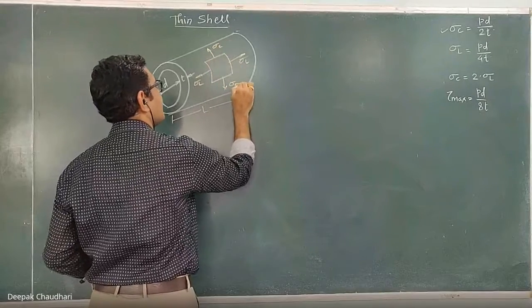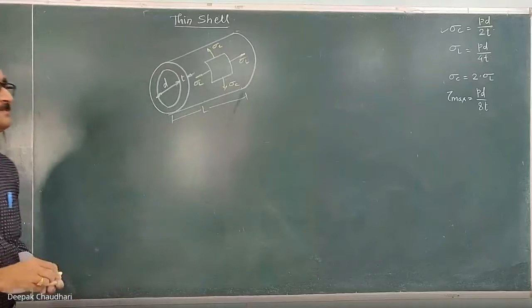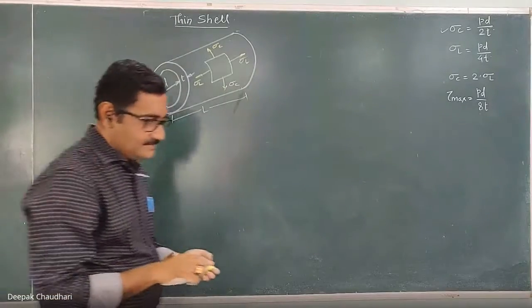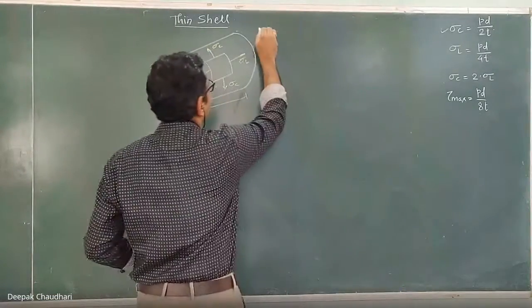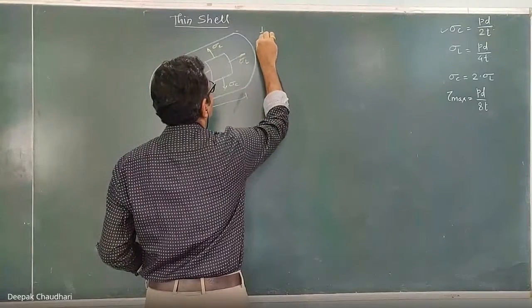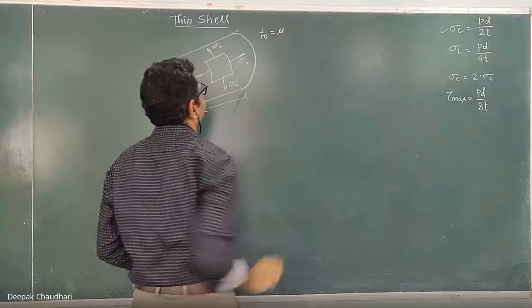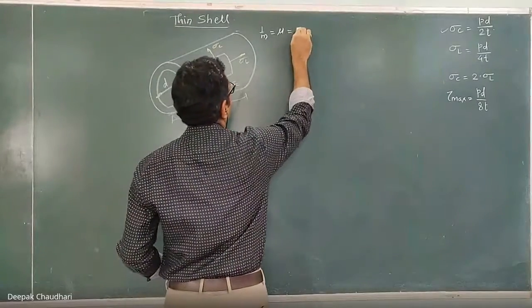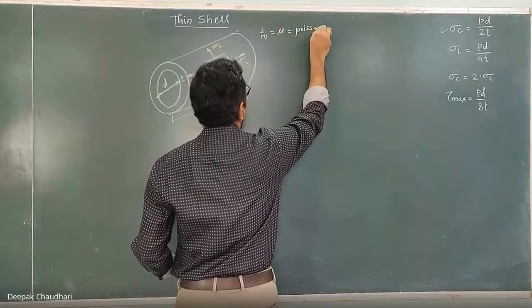These two stresses are perpendicular to each other. Let mu, or 1 upon m, be the Poisson's ratio for this material, and E is the modulus of elasticity.